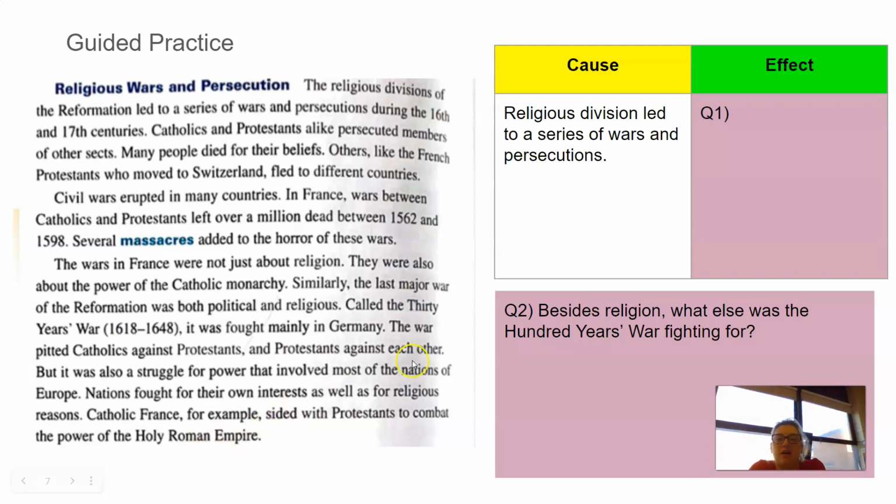So we are working with cause and effect a lot today just because our aim does deal with the effects of this time period, the Reformation. So our first question is the effect. Our cause is religious division led to a series of wars and persecutions. So we need to see what the effect of that is. And then besides religion, what else was the 30 Years' War fighting for? So go ahead and pause the video and answer that question.